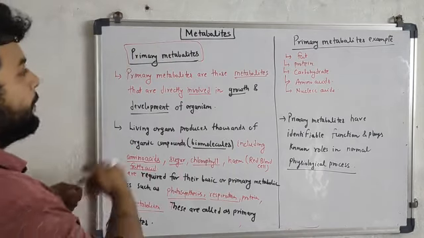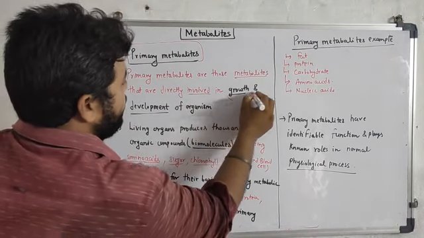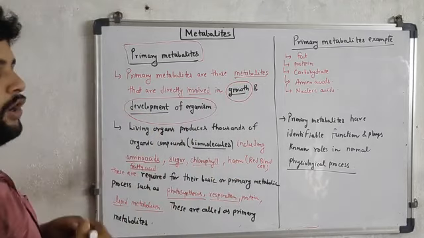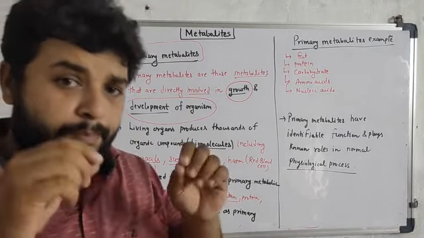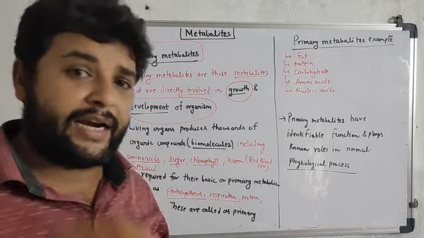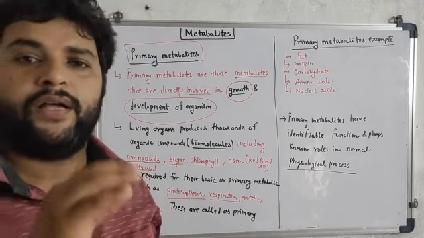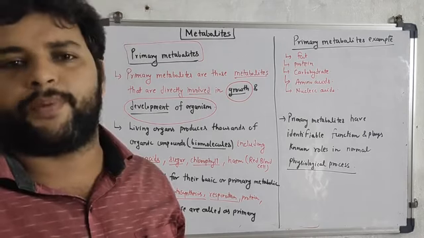This means if the primary metabolites are not found in a living organism, then its growth and development cannot be possible.